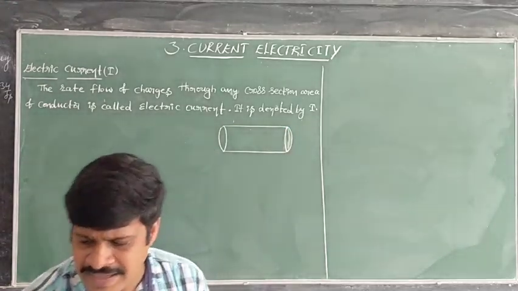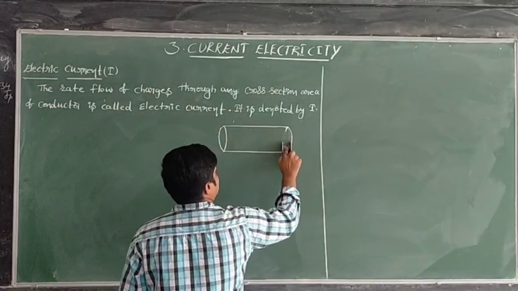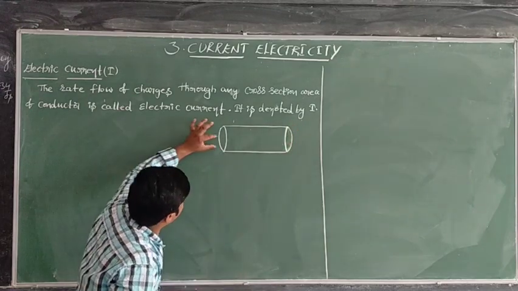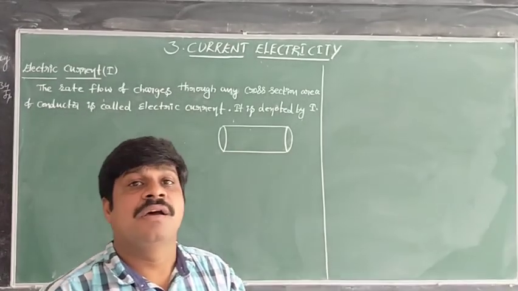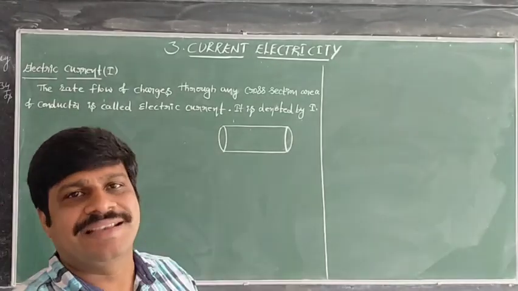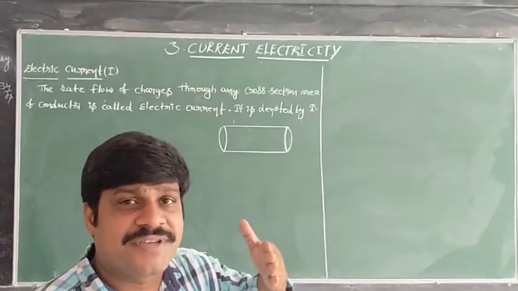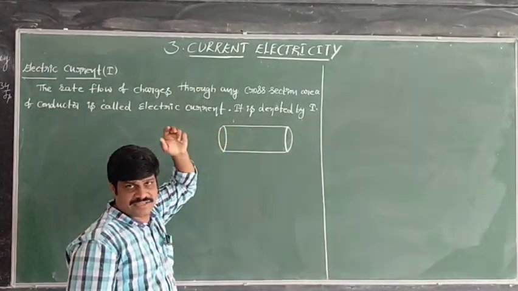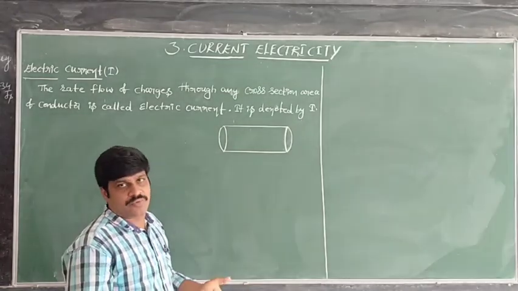Now, how many electrons or charges pass through this cross-sectional area? The number of charges passing through this area constitutes electric current. If more electrons or more charges pass through this area of cross section, then what can we tell? The magnitude of current is more.